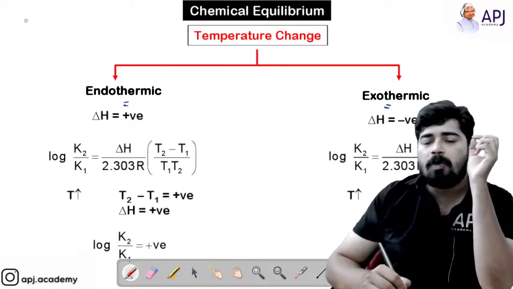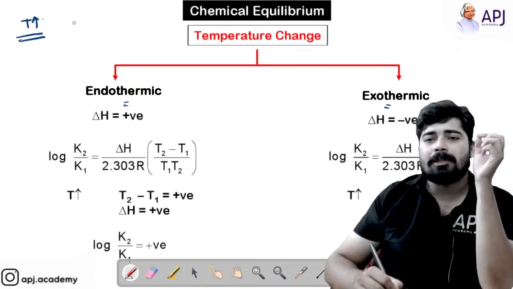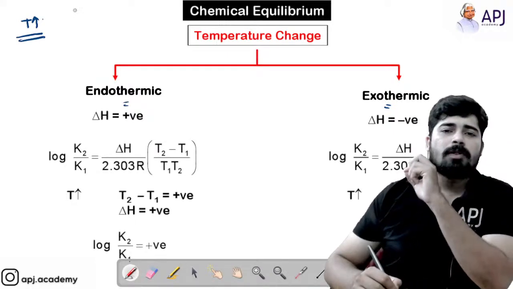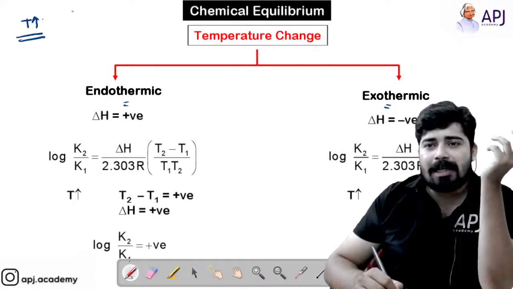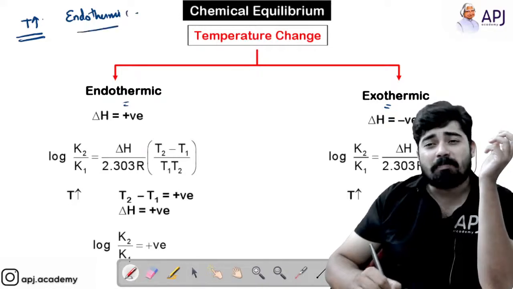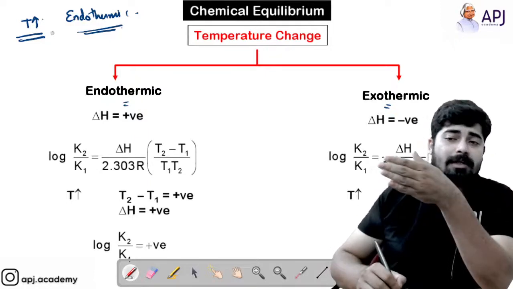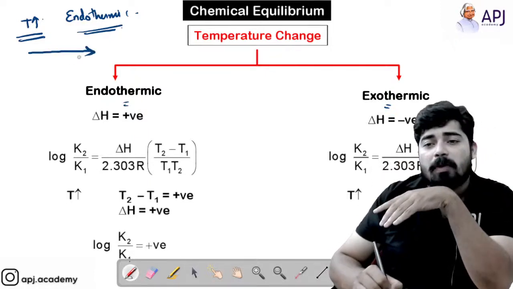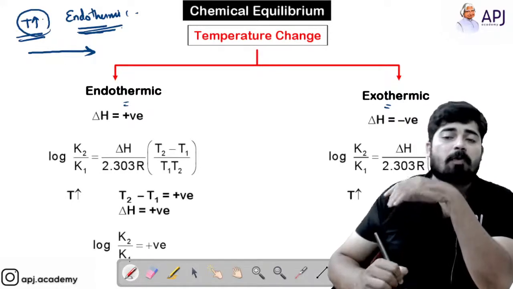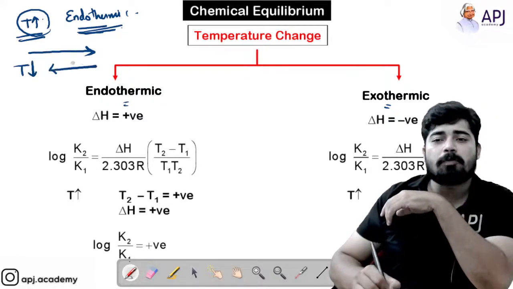If you are increasing the temperature, then you have to check what kind of reaction it is with respect to the heat exchange, whether it is endothermic. Endothermic reactions require heat. So if you are increasing the temperature, you are favoring the forward reaction. That means the equilibrium shifts to the forward direction. For an endothermic reaction, if you increase the temperature, the reaction shifts forward. If you decrease the temperature, the reaction shifts backward.